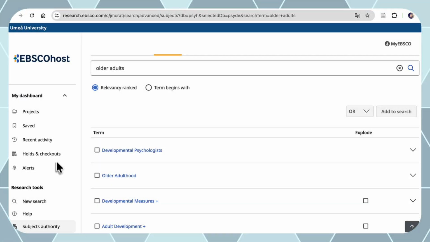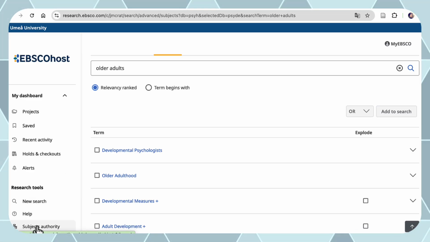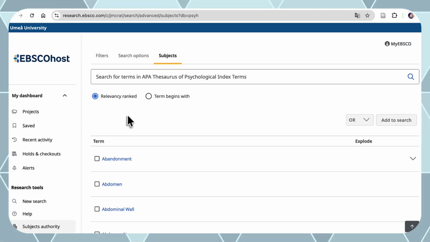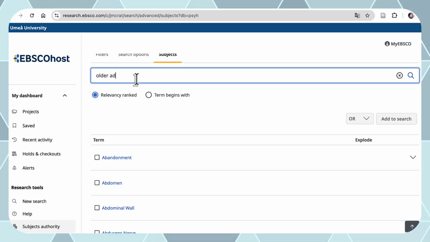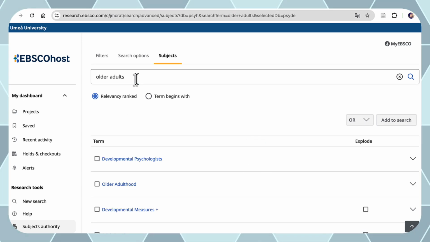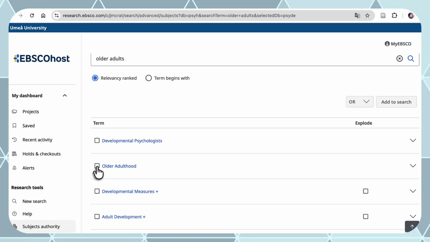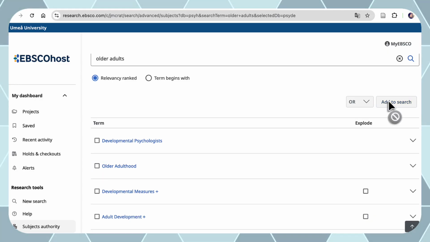We will now search for our second concept, which is older adults. We will go to the Subject's Authority again under Research Tools to search for a thesaurus term, and we search for older adults. Older adults is not available, but the term older adulthood can be used. We click on it and add to search.